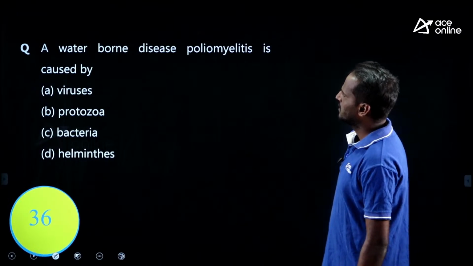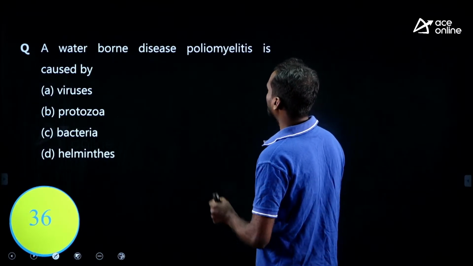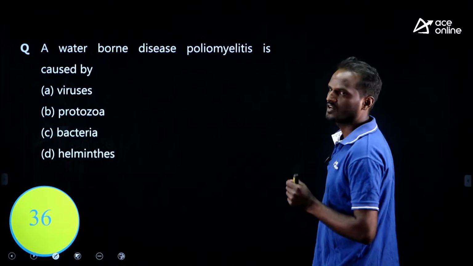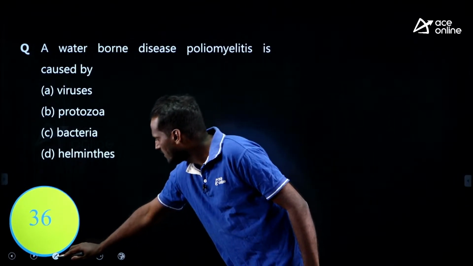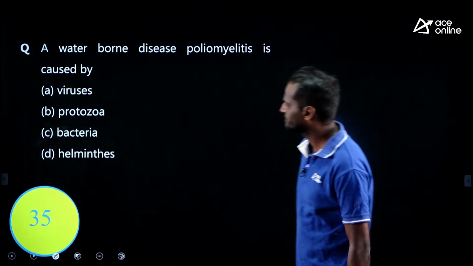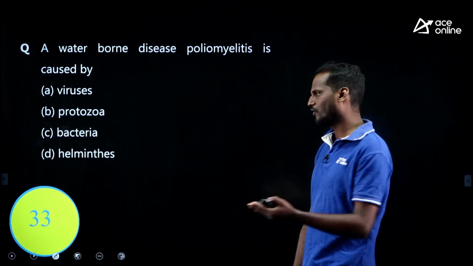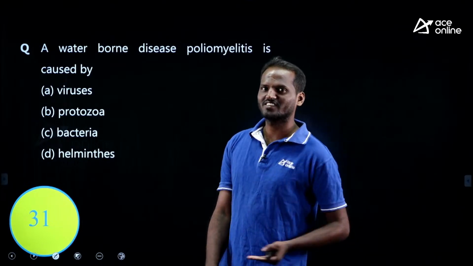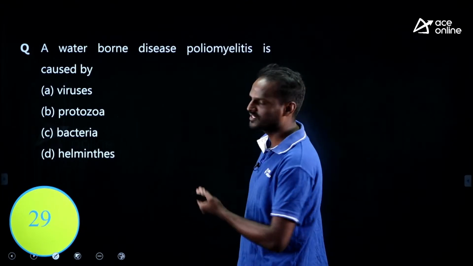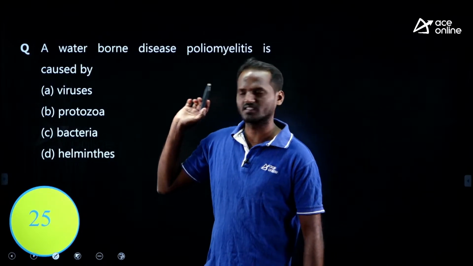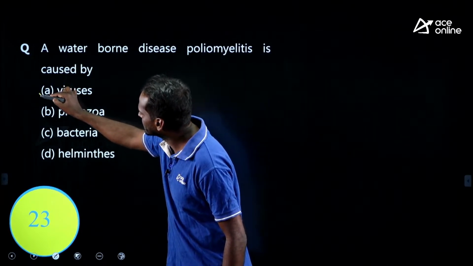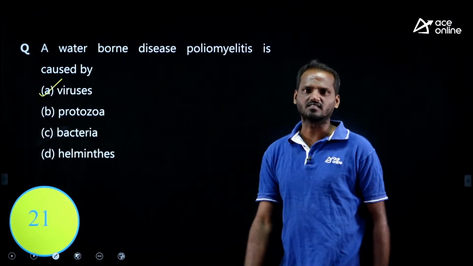A waterborne disease, poliomyelitis, is caused by what? Very easy, try to answer. You don't need 36 seconds to answer this particular question. Within 2 seconds you should be able to recall, right? Polio is caused by a virus. This is a viral disease. Option A is the correct answer, right?